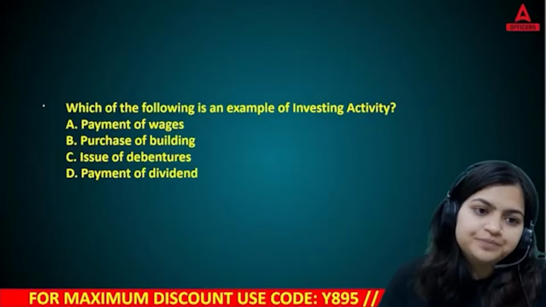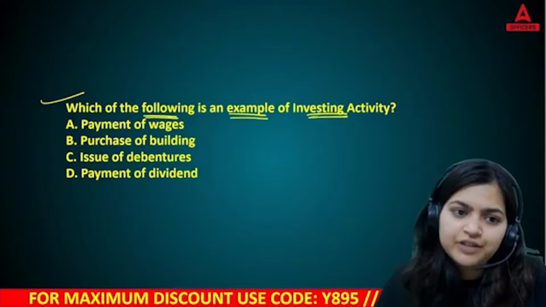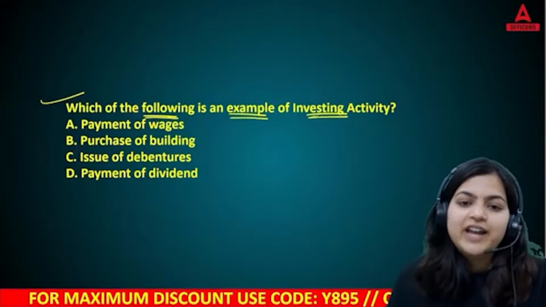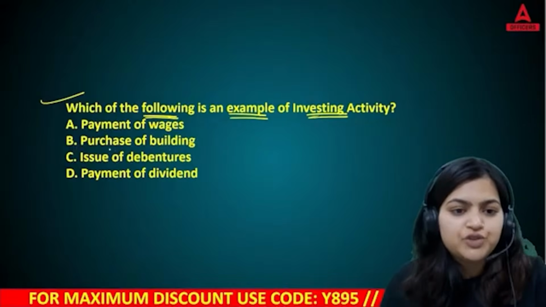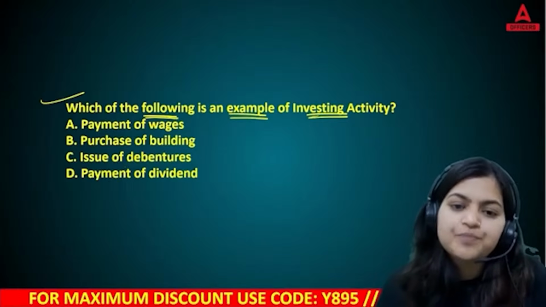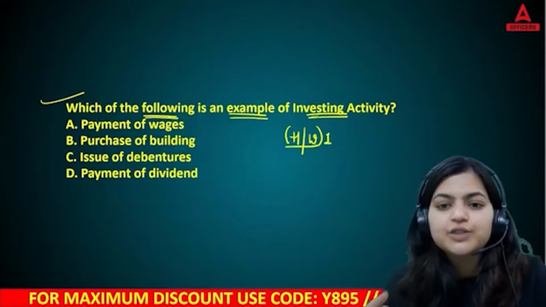Coming to next one. Now, which of the following is an example of investing activities? Okay, now I hope you can identify right answer. Payment of wages, purchase of buildings, issue of debentures, payment of dividends. Yes. So this is your homework question, everyone. This is your first homework question. And share your answer in the comments.